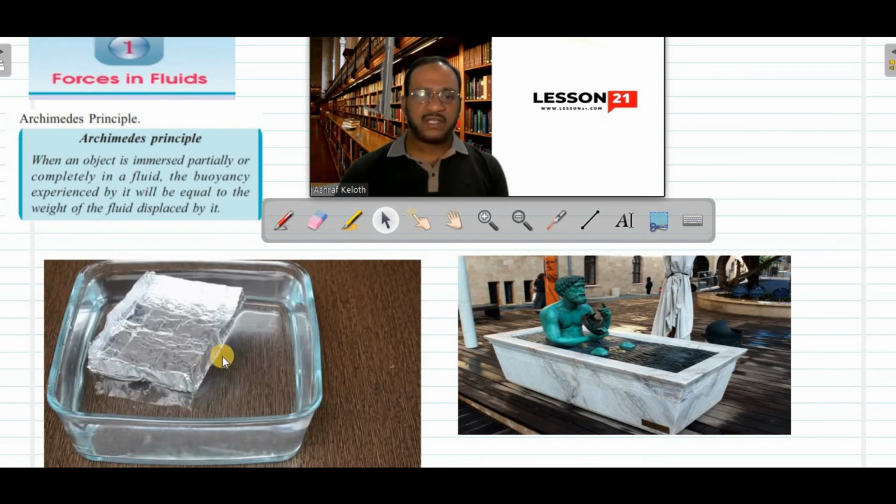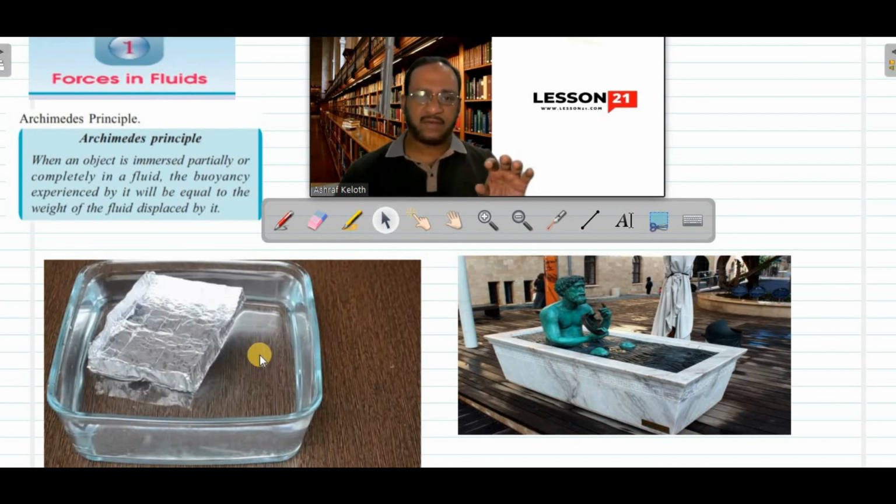Now when this aluminum foil has larger volume with more area, it displaces more water. And when the weight of water displaced is equal to the weight of the aluminum foil, it will experience the same buoyant force. So right now the buoyant force acts on the aluminum foil in the upward direction and its weight acts downward, both are equal and opposite. So it cancels and it floats. That is the condition for flotation. When the weight of fluid displaced by a body is equal to the weight of the body, it will float.